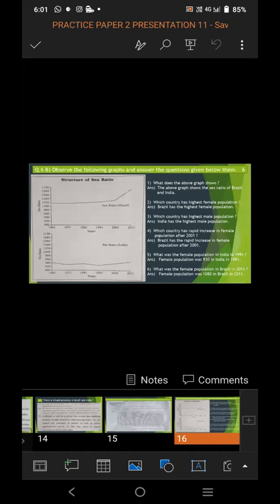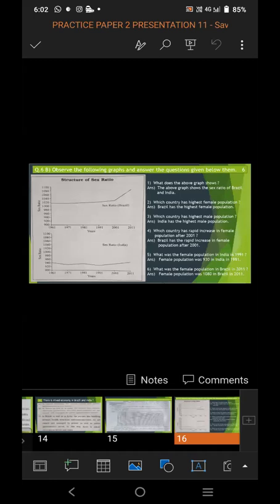So that line is indicating the female population. As compared to India and Brazil, from that graph we come to know that Brazil has the highest female population.